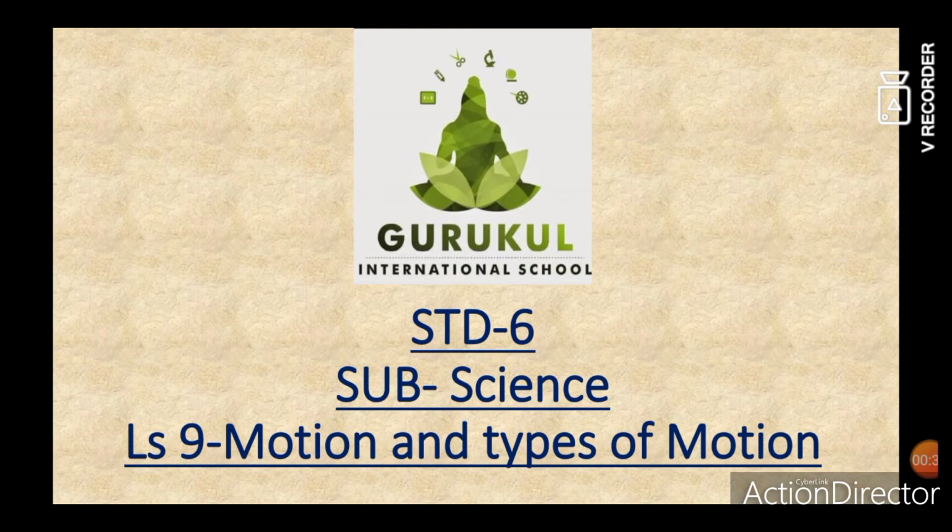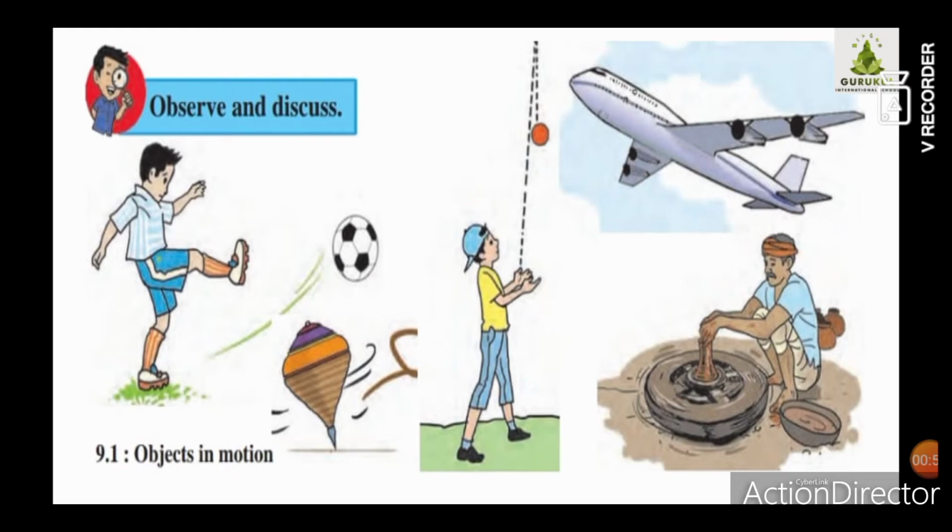So you must have observed that various objects are moving. For example, car, bicycle, or birds, animals, they are moving. So when the objects are moving, it is said that the objects are in motion. Now children, here I am showing some pictures. Now observe all these pictures. What you can see in this picture?